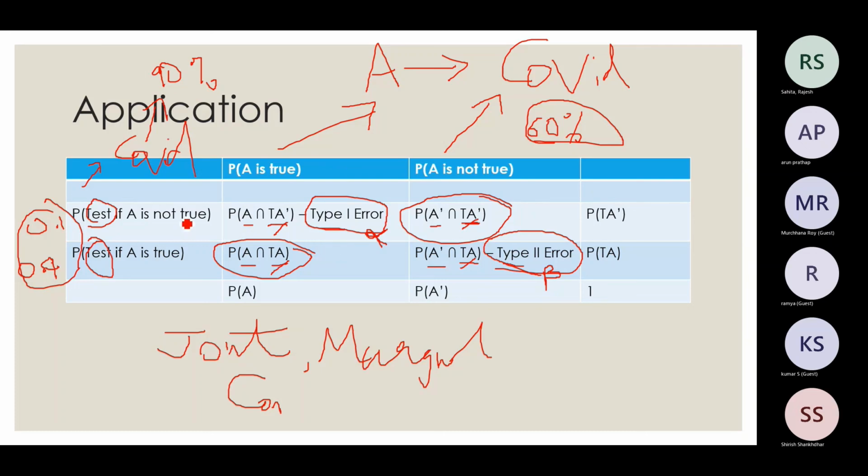So the probability that I am having COVID and I am tested negative, that error I should try to minimize in this particular situation. Because if I am not having COVID and the test told me I am having COVID, I will go to quarantine and take some 2 weeks leave. But that is acceptable compared to the effect of the other error, where I may infect some 100 people in that 2 days or 1 day. Again, I may test if I am having symptoms. That is a thing we will encounter everywhere.